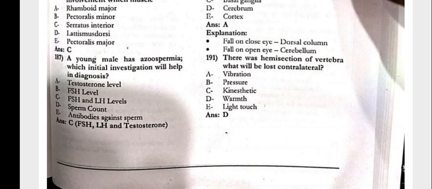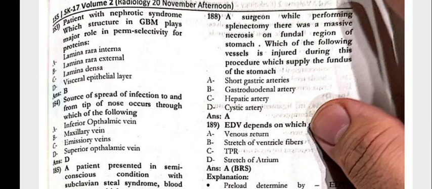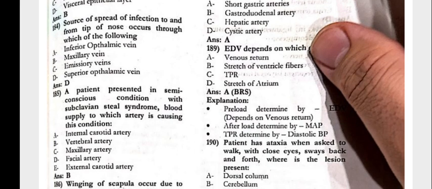Young male has azoospermia and initial investigation would be FSH and the luteinizing hormone and the testosterone levels. The surgeon was performing splenectomy, there was a massive necrosis in the fundal region of the stomach. Short gastric arteries would be injured. The EDV depends upon the venous return.